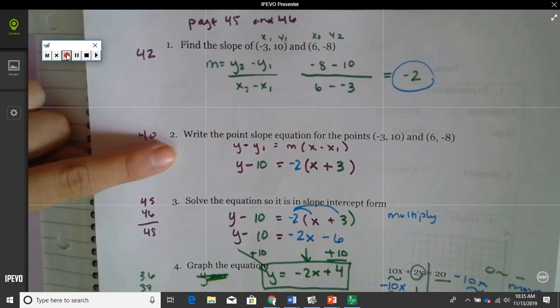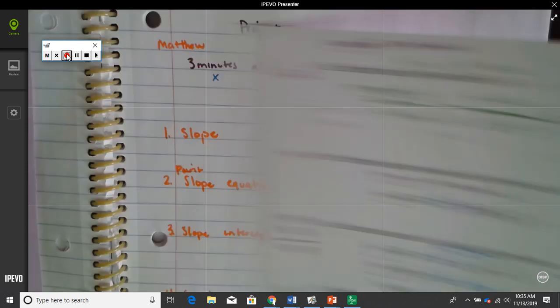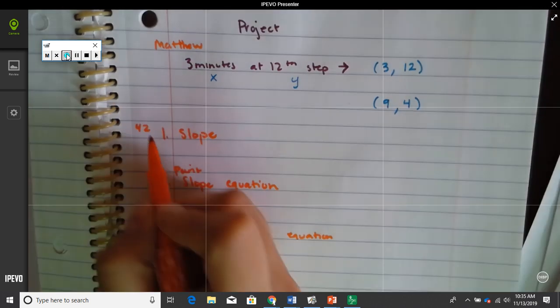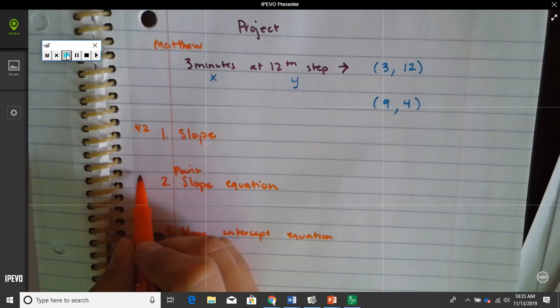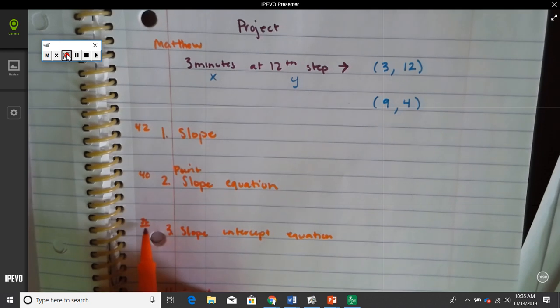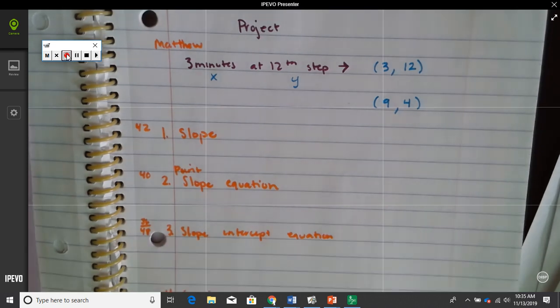That's why we did the warm-up, so you could see exactly how you're going to do Matthew's graph. Now, if you need extra help, this is on page 42. This one's on page 40. This one is on page 36. Or you could do it like page 48. And this one is like the number 4 we did as a warm-up.